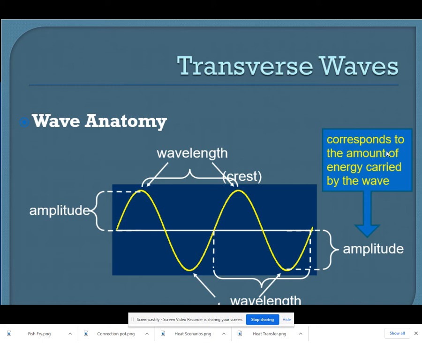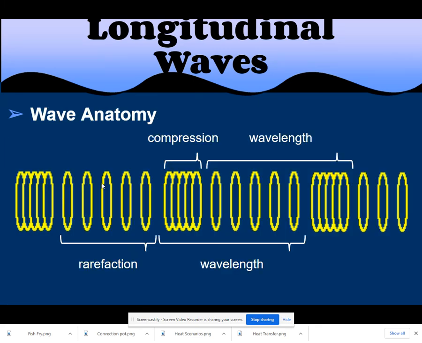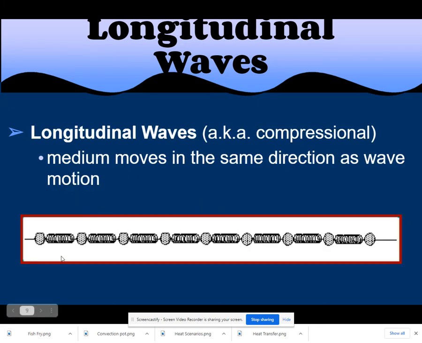Another interesting thing is that the amplitude corresponds to the amount of energy that the wave carries. So if you're asked, how do we tell how much energy the wave has? Well, measure the amplitude. That's your answer. All right, so in the longitudinal wave, aka compressional, the media moves in the same direction of wave motion. Another way to put it is it moves in a direction parallel to wave motion, same parallel. Whereas in the transverse wave, it moves in perpendicular directions, or opposite the direction the wave travels.